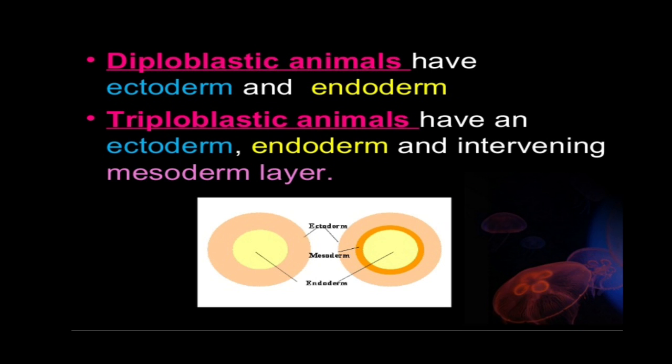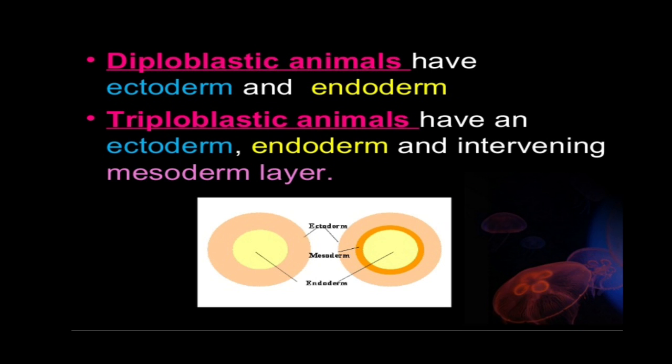The triploblastic animals. The body wall of these animals is made up of three layers, which I have already discussed: ectoderm, mesoderm and endoderm. And in most triploblastic animals, during embryonic development, these layers are not distinct as separate layers of cells but form the following structures.